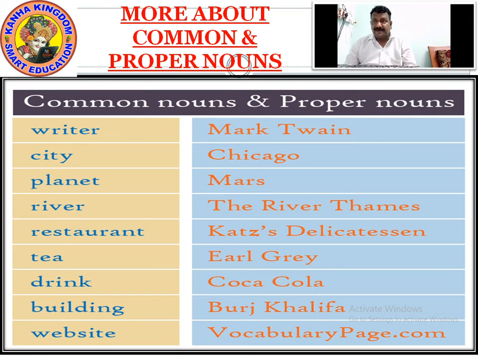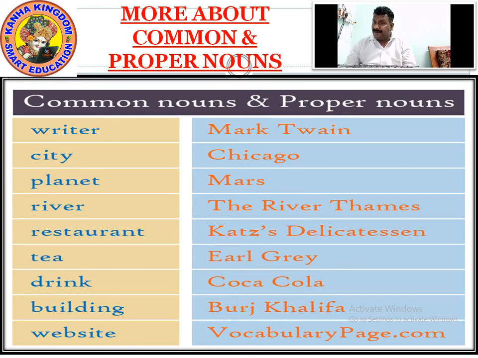Restaurant, when you talk about restaurant, Cat's Delicatessers. It maybe means delicious food. This is one type of proper noun, the name addressed to a proper noun.